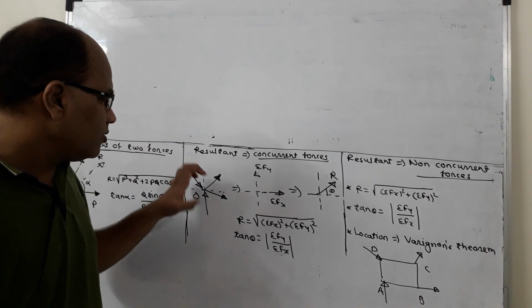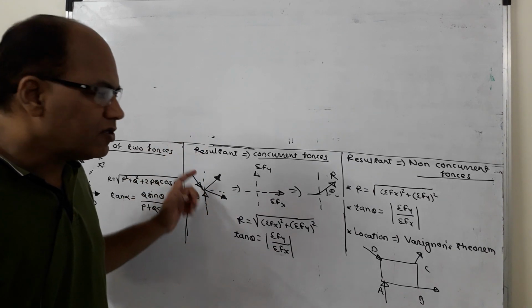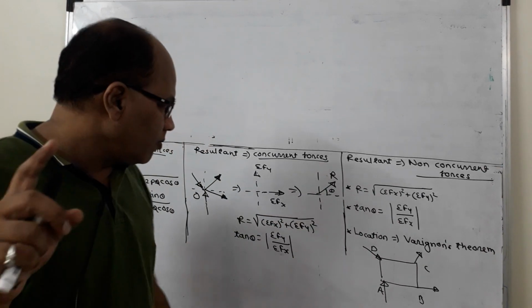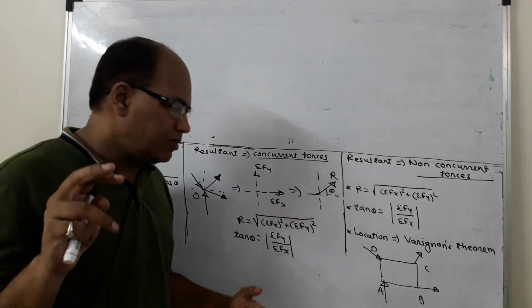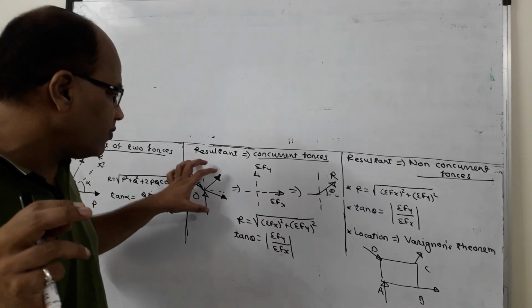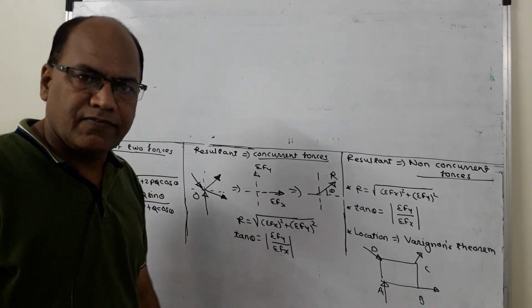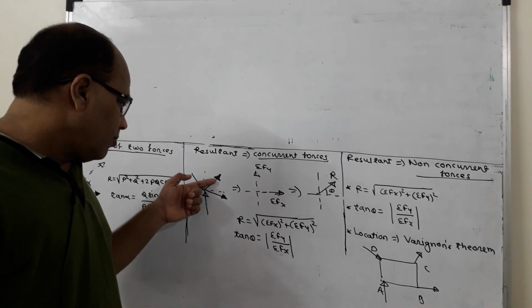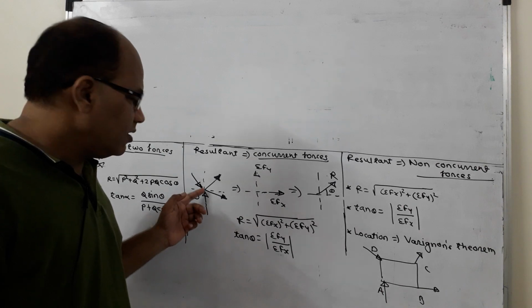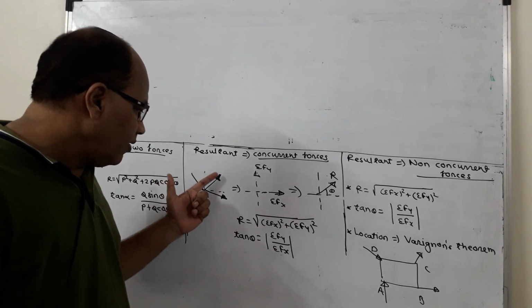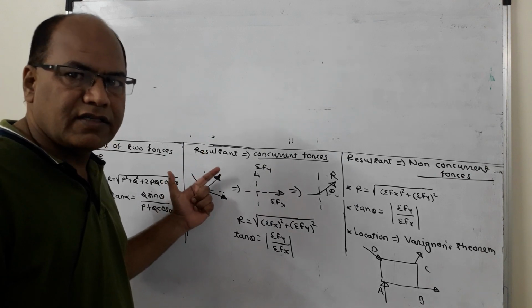Now my target is to reduce the given system of forces into a single force. I am going to achieve it in two steps. In the first step, I will reduce the given system of forces into two forces. There are a number of forces acting in this case, but each and every force is going to have its X effect.